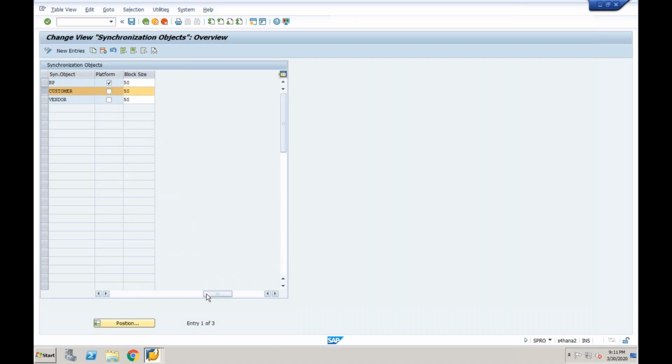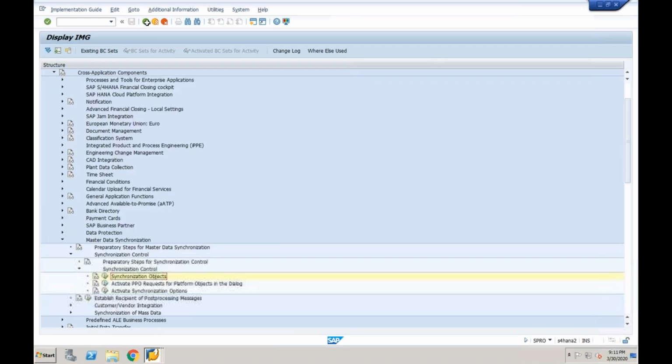And maximum you can convert up to 50 customers. More than that also you can use, but SAP supports a maximum of 50. That is the recommended action. Then save this.